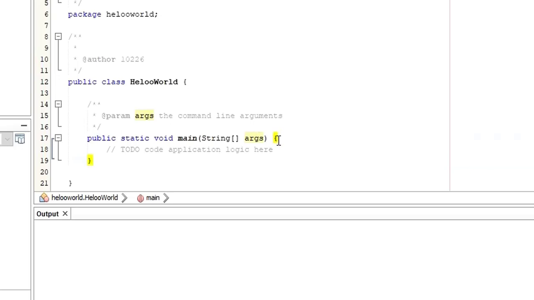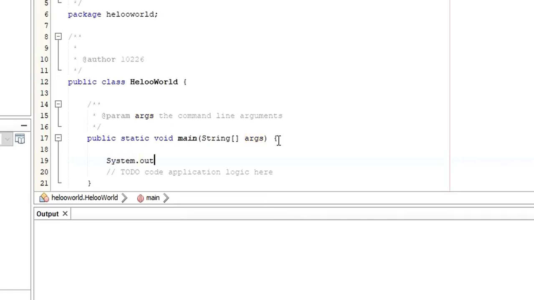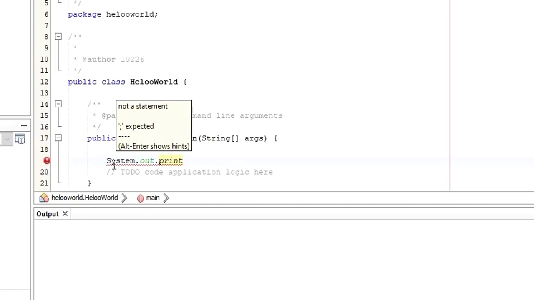Let's say I want to print hello world. If you want to print hello world, in C we use printf to print the statement. In C++ we use cout. But in Java we use System.out. So I'm just going to type System.out.print. The first letter of System has to be uppercase because Java is case sensitive. If you misspell it, it's going to throw an error.